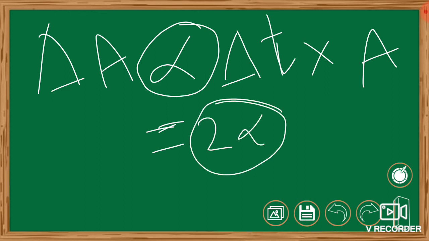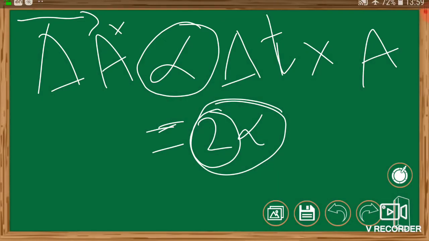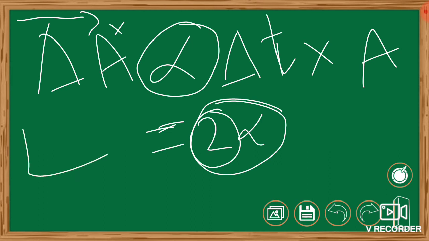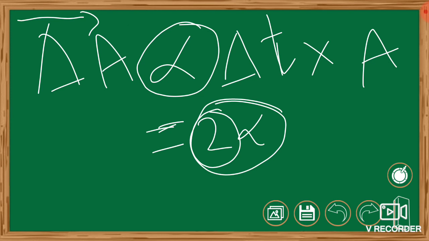Why do I maintain 2 alpha here? Already I said that in linear expansion I did the expansion in a single geometry, that is the x-axis. Here I maintained double geometry, both x-axis and y-axis, so I maintained the constant as 2 alpha. This is the reason I maintained 2 alpha here.